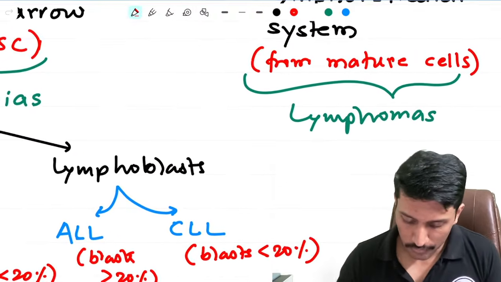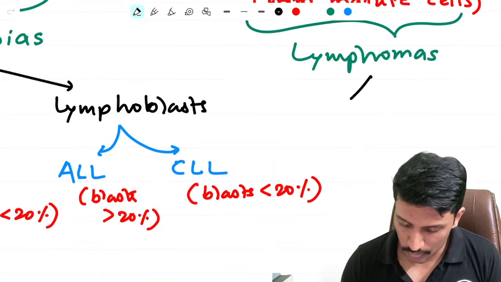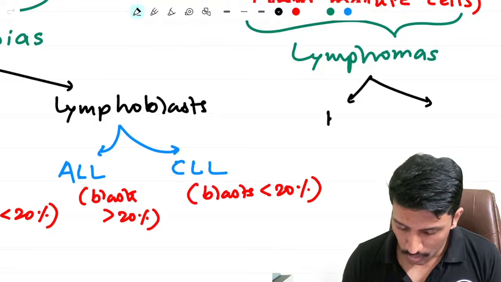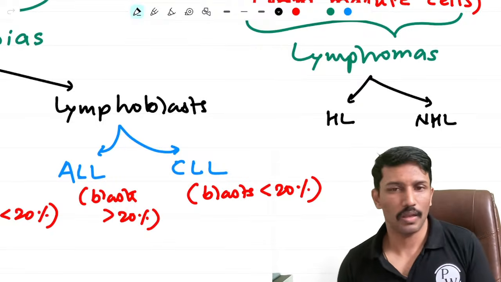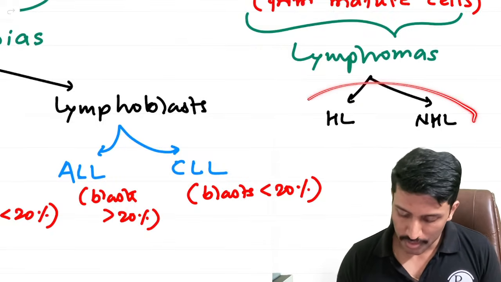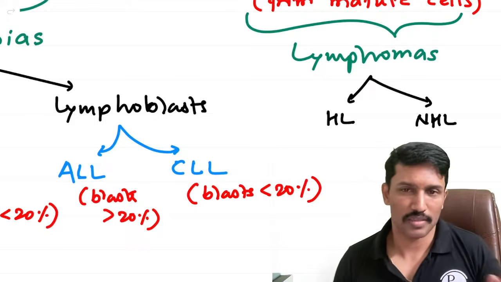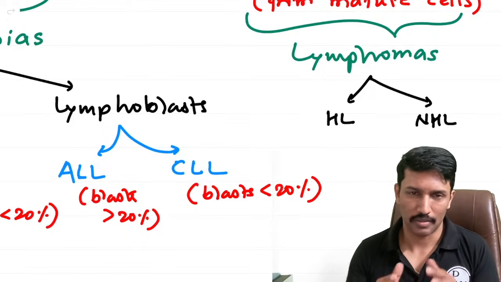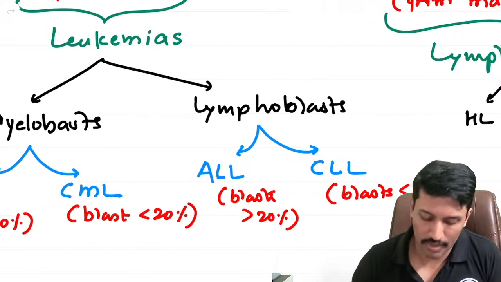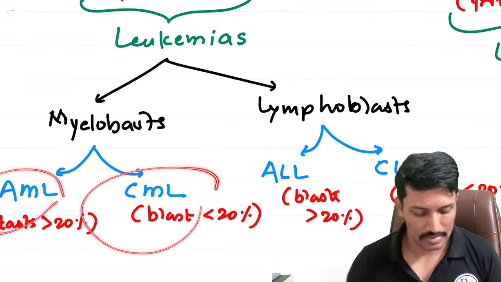And then lymphomas, we have further classified them into, as we know, Hodgkin's lymphoma and non-Hodgkin's lymphoma. Okay. I definitely want you to read about Hodgkin's and non-Hodgkin's as well. It is there in the methods for a note section. You can quickly glance through and you should be able to write. So today I'll give you just how we can write questions on AML and CML.